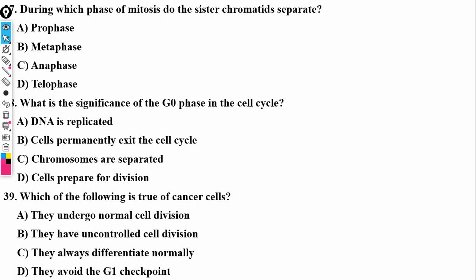During which phase of mitosis do the sister chromatids separate? I said in that video that P stands for prepare, M stands for middle, and A stands for away. So that will be away, that is anaphase. All right. The next one.